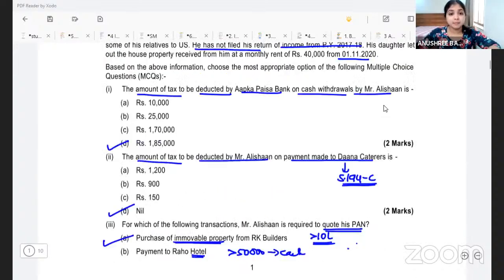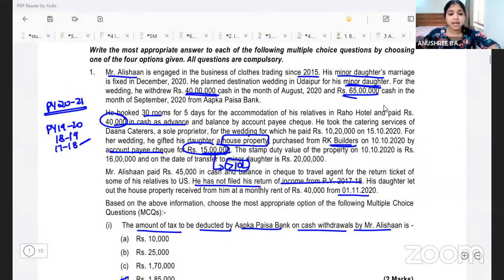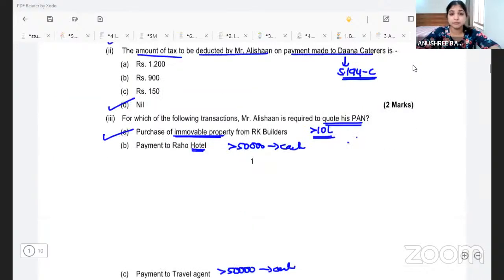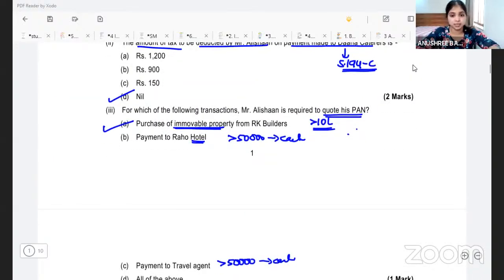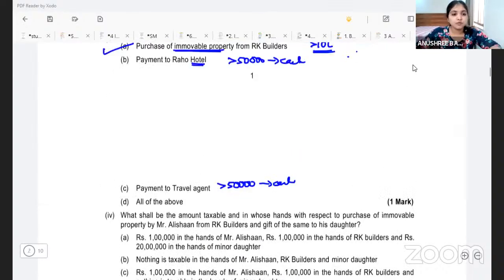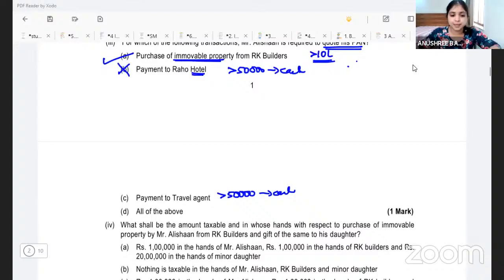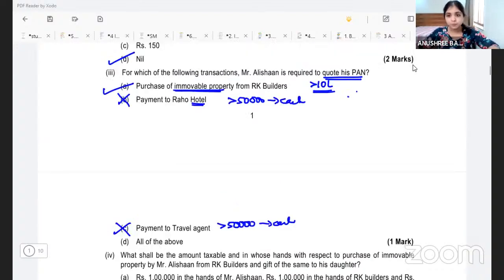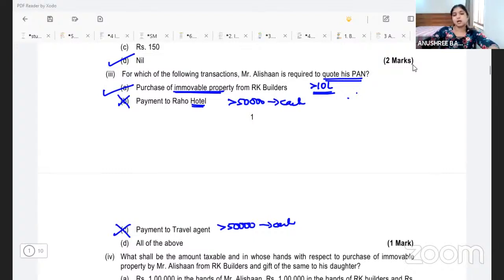Then when I talk about payment to the travel agent, here we have paid only 45,000 in cash to the travel agent. When we make payments to a travel agent, PAN has to be quoted only if we pay more than 50,000 in cash. But here we are paying only 45,000 in cash. So for payment to the hotel and payment to the travel agent, for these two transactions, we do not have to quote our PAN.